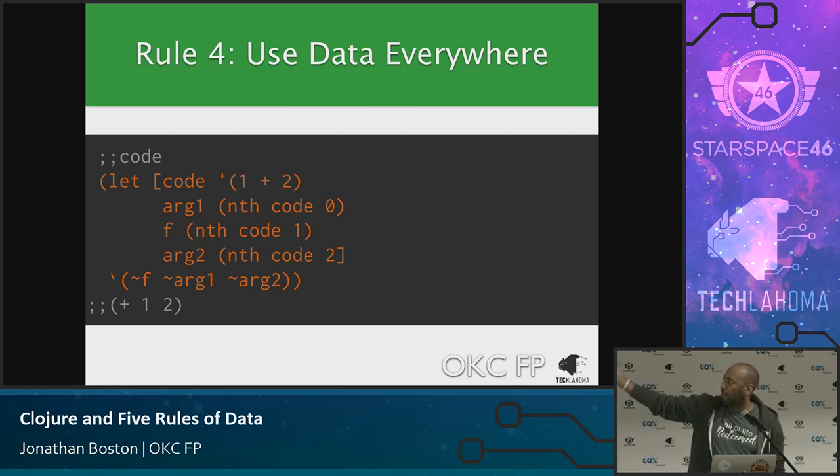We just break it apart. The first argument is an argument. The second argument is the function. The third argument is another argument. And then we just swap the order. You can ignore most of that syntax, but we just flip the order, and now we have a valid function. So we had code as data, we manipulated that, and we have more code. So all of this is data. Everything on the screen is data, and it's also code.